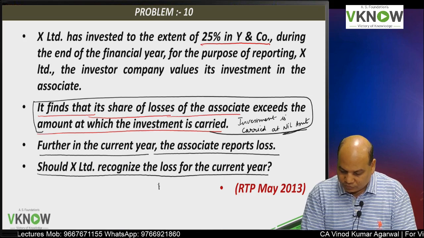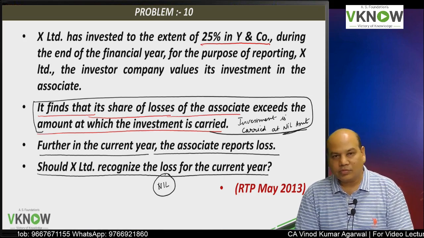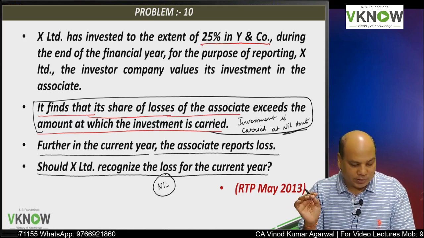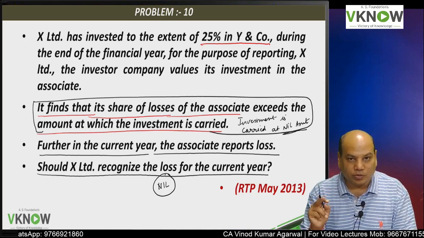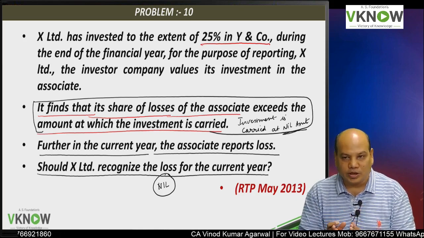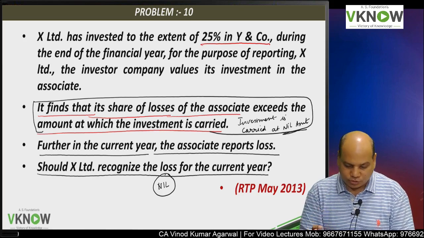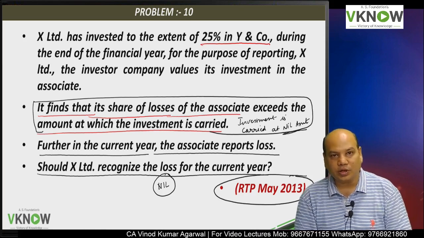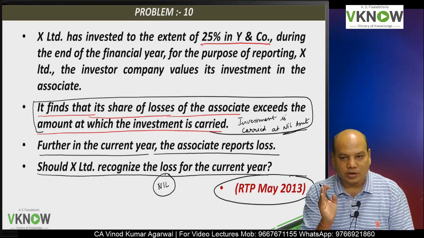The answer is investment will be shown at nil value. It should not recognize further loss. But there is one exception which we have studied in the earlier question. Additional losses will be provided only if the investor has incurred an obligation or has given guarantee on behalf of associate. This question was taken from RTP May 2013,